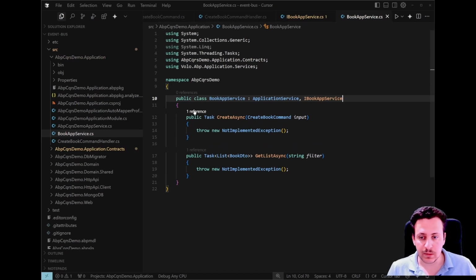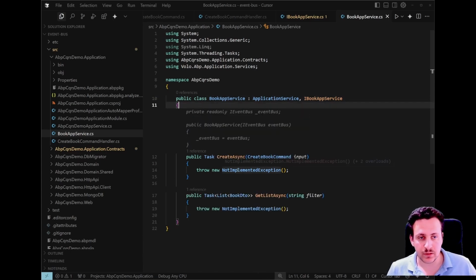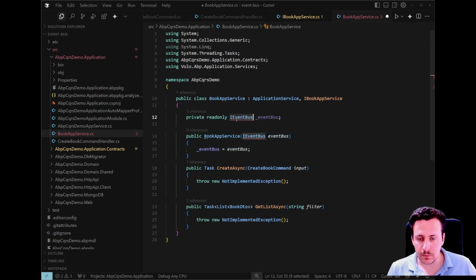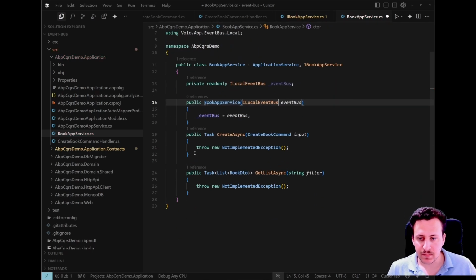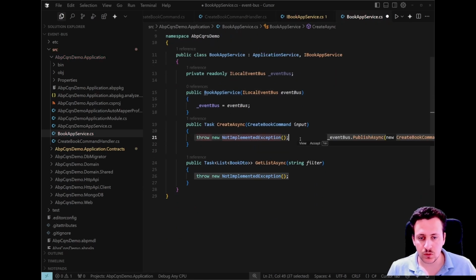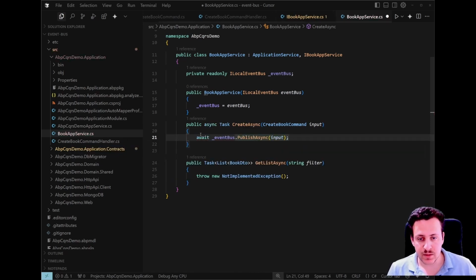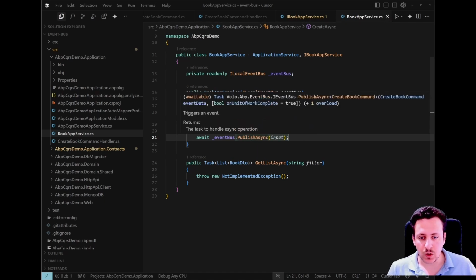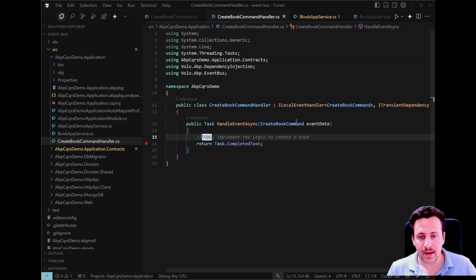Next up, we need to implement these two methods right now. In here, in the CreateAsync method, this is our command. We need to dispatch the related command, right? At that point, we need to use ABP's ILocalEventBus system, the service, and inject it. And in our CreateAsync method, the only thing we need to do is using await eventBus.PublishAsync method and dispatch the related command like this one. So this will publish the related command, the related event, and then we will be able to handle the related command in our own CreateBookCommandHandler.